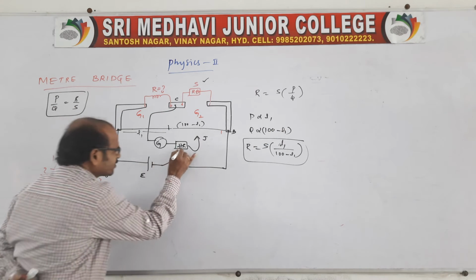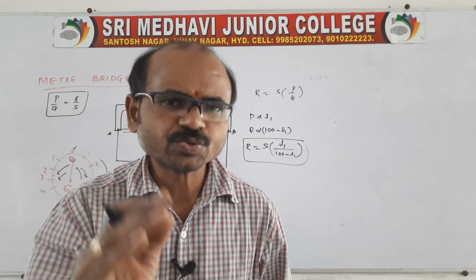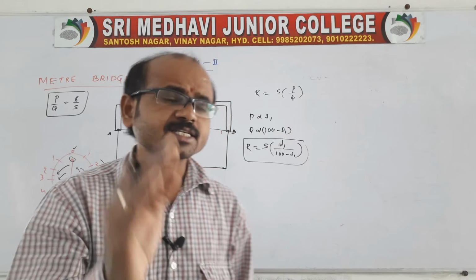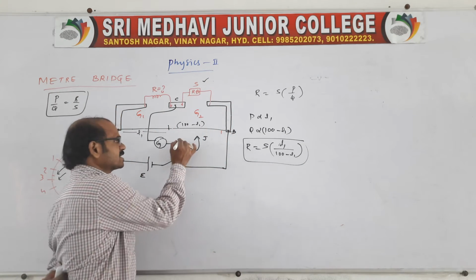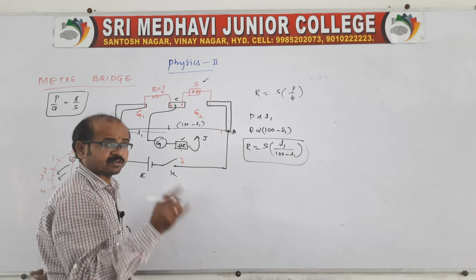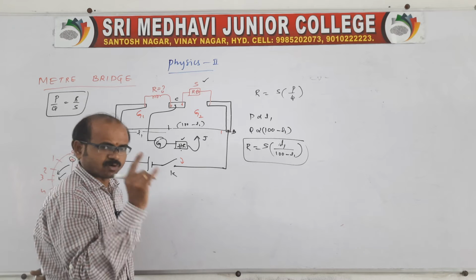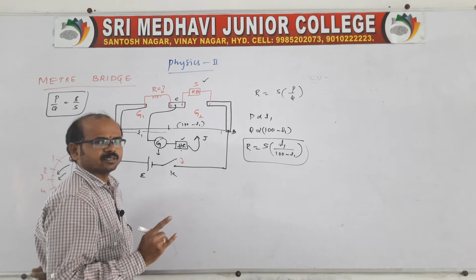Sir, what is the use of the high resistance? High resistance is usually there to protect the galvanometer. It is always connected to the galvanometer in series. When the high resistance is connected, it protects the galvanometer from high currents, because the galvanometer is a sensitive instrument.